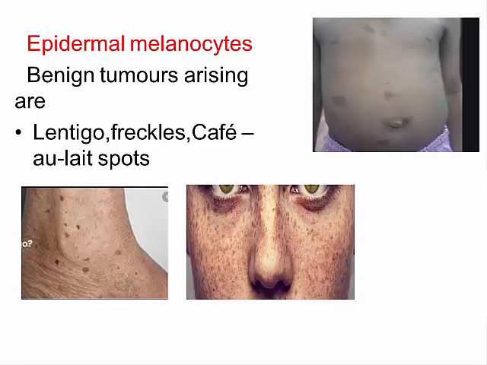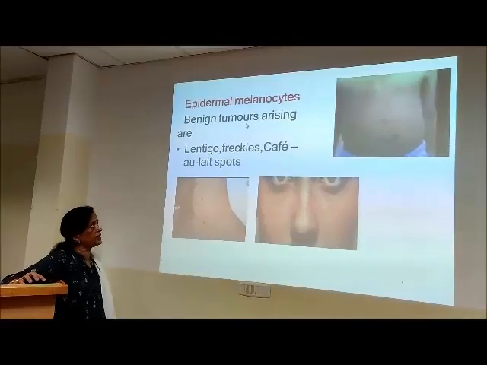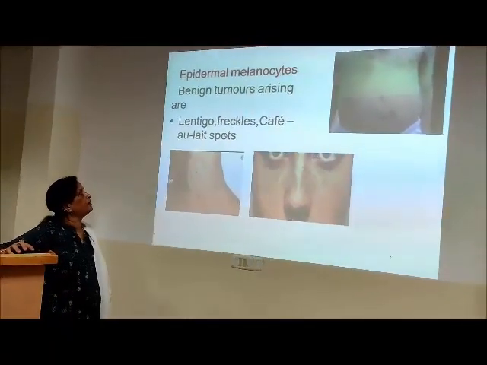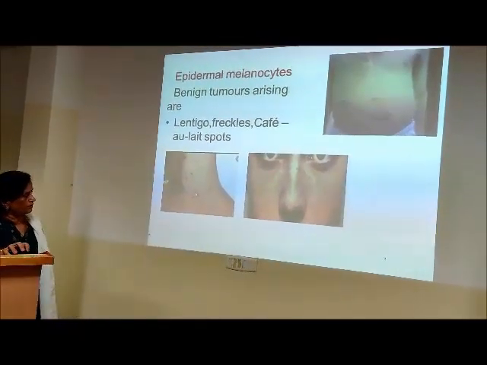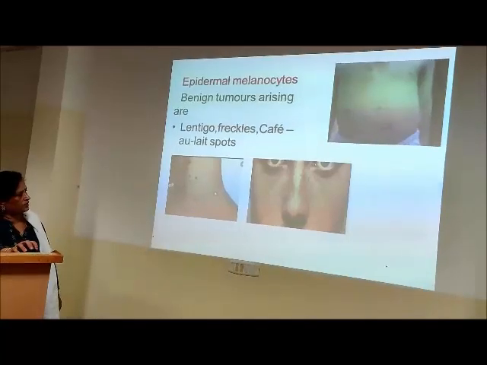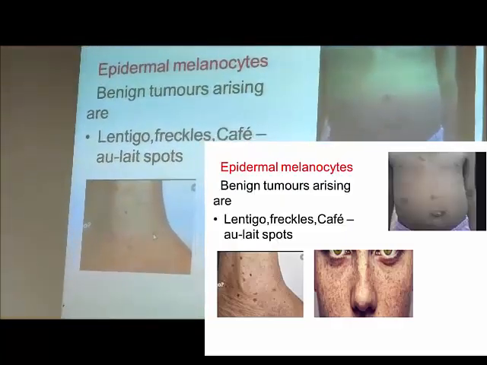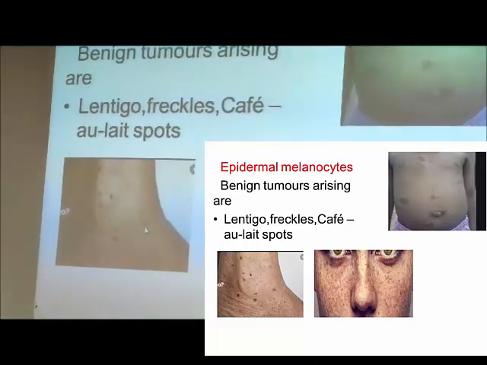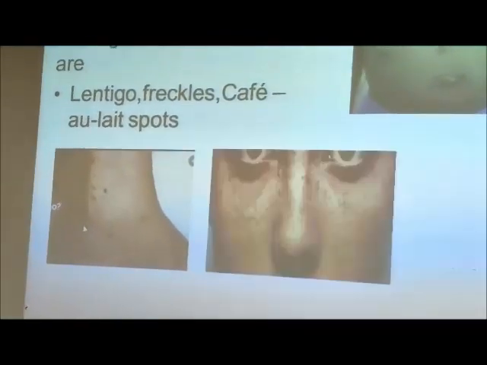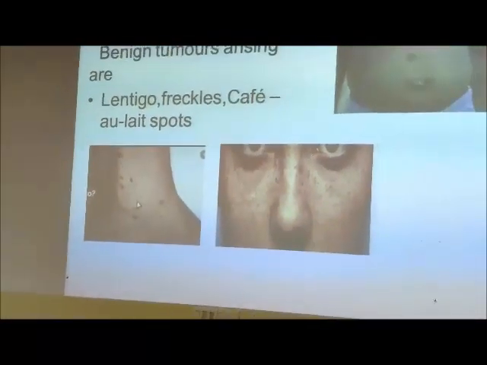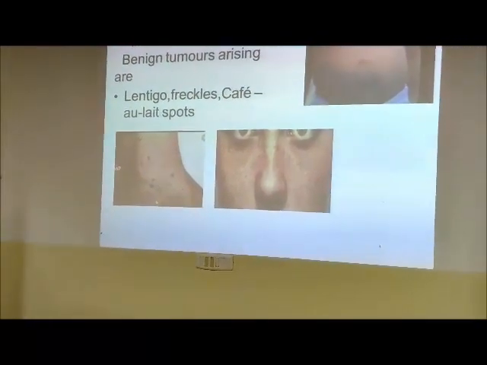Now, what arises from the epidermal melanocytes? The benign tumors that arise from epidermal melanocytes are lentigo. So this is lentigo. See, dark spots with irregular margins. If there is more than one, we call them lentigines.